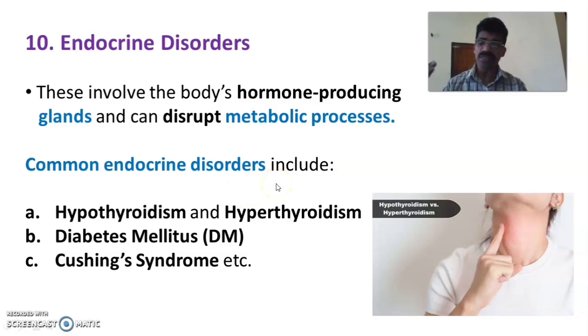Common endocrine disorders include hypothyroidism and hyperthyroidism, related to the thyroid gland. Then diabetes mellitus, related to the islets of Langerhans, the pancreatic gland. Then Cushing syndrome, etc. These are some examples of endocrine disorders related to hormone producing glands and their hyperfunction or hypofunction. Either increased or decreased production of hormone will cause different endocrine disorders. Like decreased production of thyroid hormone causes hypothyroidism, and increased production may cause hyperthyroidism.